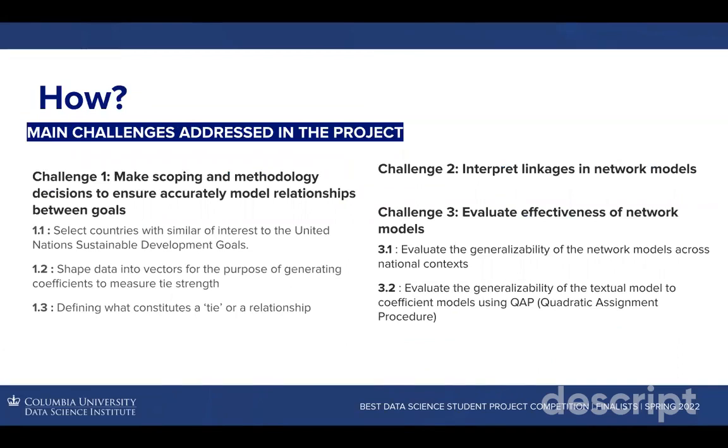The challenges that we addressed in this project were slightly introduced in the beginning. Our first challenge is mostly the unprecedented nature and sparsity of previous literature. So we're trying to make sure that our building of these models and the scoping and methodology are very defensible and accurately model relationships between goals at the indicator level. Challenge two, after building these models, is that we have to find interpretable and interesting linkages in network models. And finally, we wanted to look at generalizability between the text models and the coefficient models, as well as the generalizability of the coefficient models between national contexts.